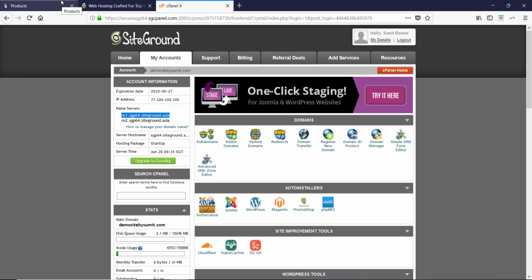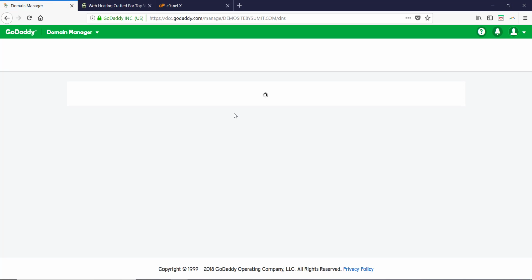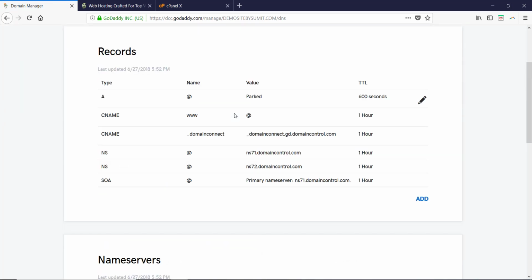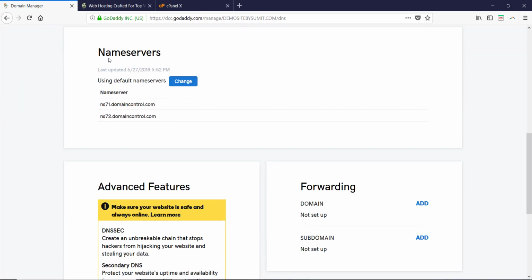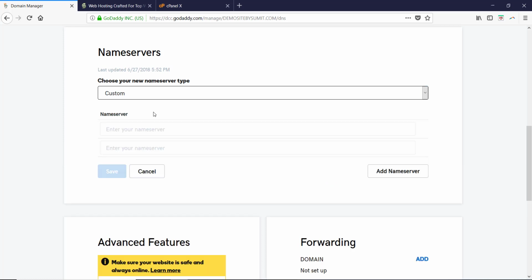So the first one here, I would go to my GoDaddy account. Now I'm showing you how to do this in GoDaddy, but the process is pretty much same in any hosting provider, domain provider. So you can have a look at their guide and how to do this. In GoDaddy, you need to click on DNS. And here, if I scroll down, I have something called as name servers. Now these are the default name servers. I need to change these. So I would come here, go to custom.